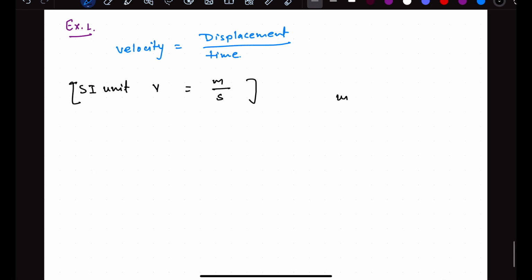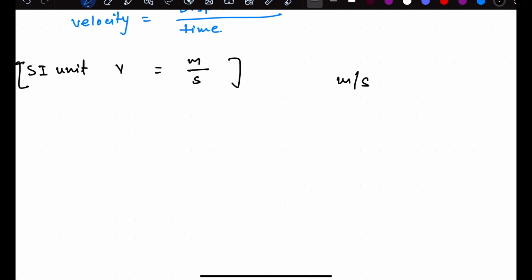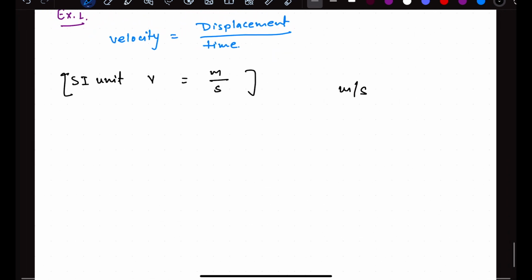There will not be any need to memorize the unit. Even if you forget the unit of velocity, you can think of the formula: velocity is displacement divided by time. Displacement is measured in meters and time in seconds, so you can derive the unit of velocity, that will be meter per second, right?